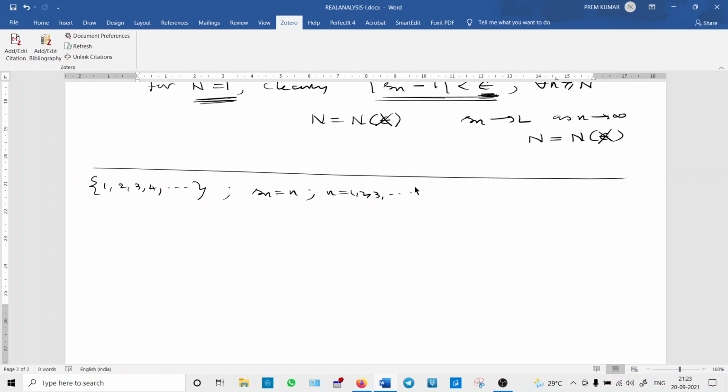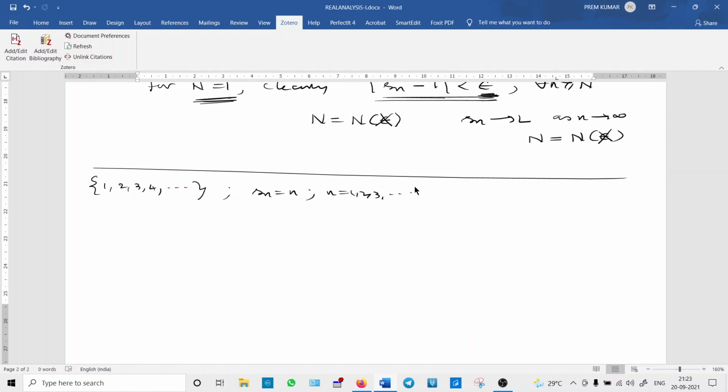Clearly, by intuition, we can see that this sequence is going bigger and bigger. As n tends to infinity, the sequence elements are increasing without bound, and it is not approaching a particular real number. So by intuition, I can simply say that this sequence has no limit. Now, how do we prove it using the formal definition?